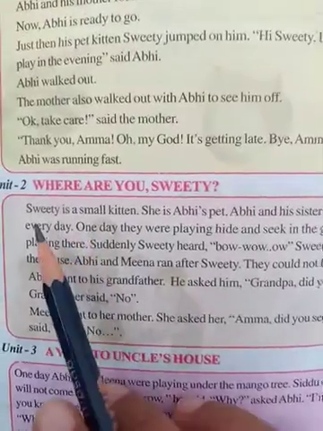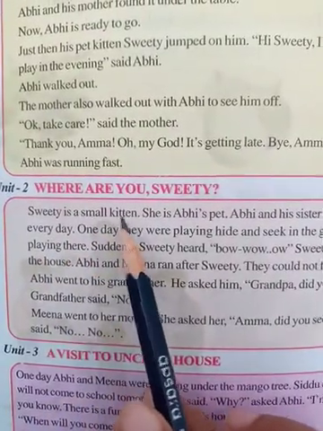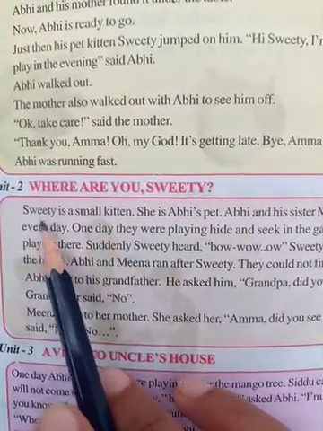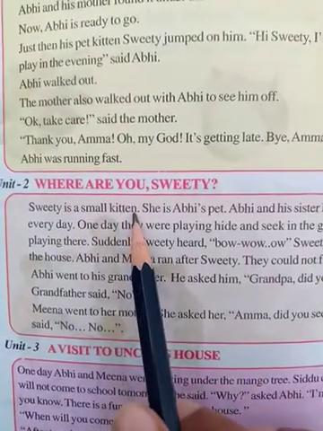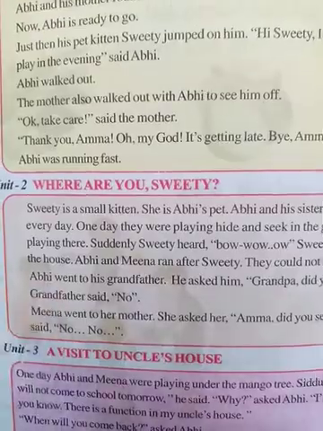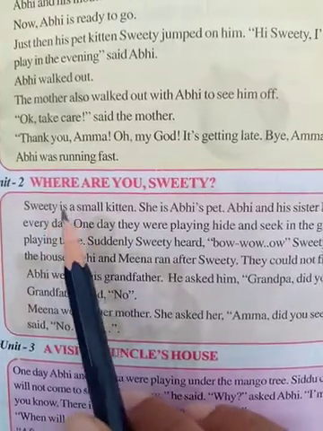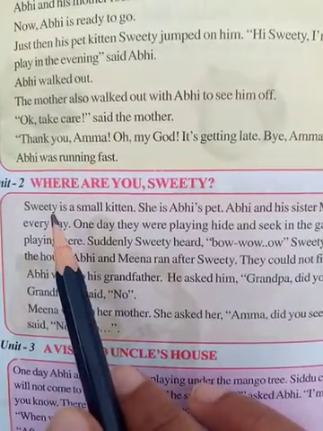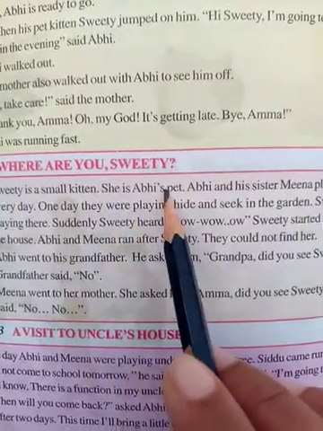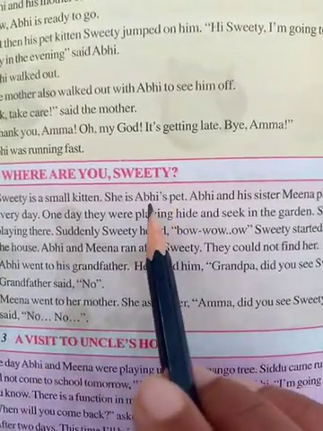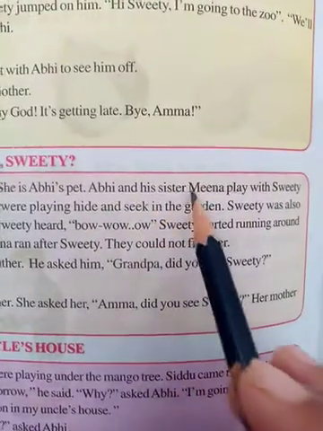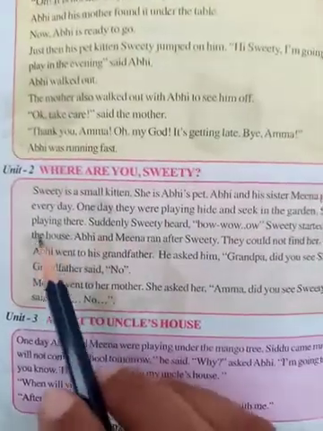See what it is? Sweetie is a small kitten. We all know a kitten is a cat's baby, right? So small kitten, Sweetie, is its name, and she is Abhi's pet. We all know Abhi, right? So this Sweetie is whose pet? Abhi's pet. Abhi and his sister Meena play with Sweetie every day.